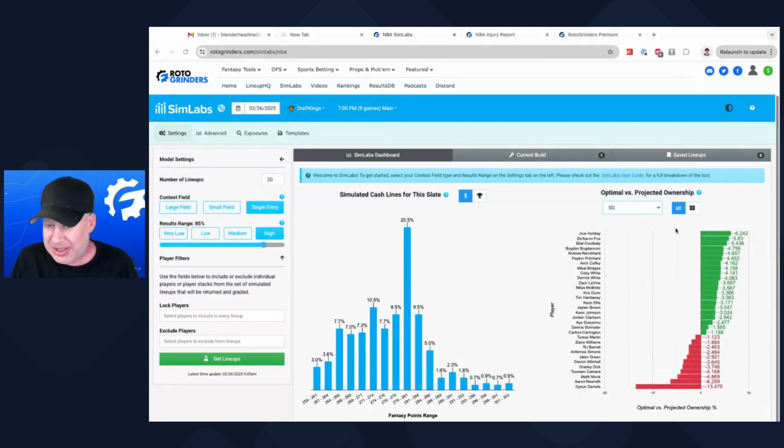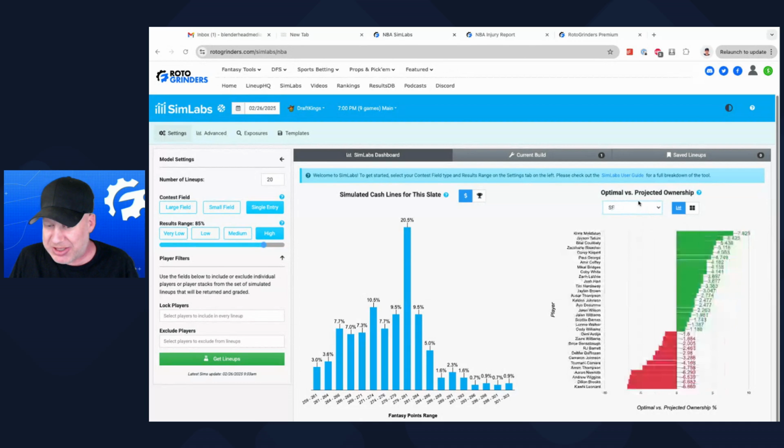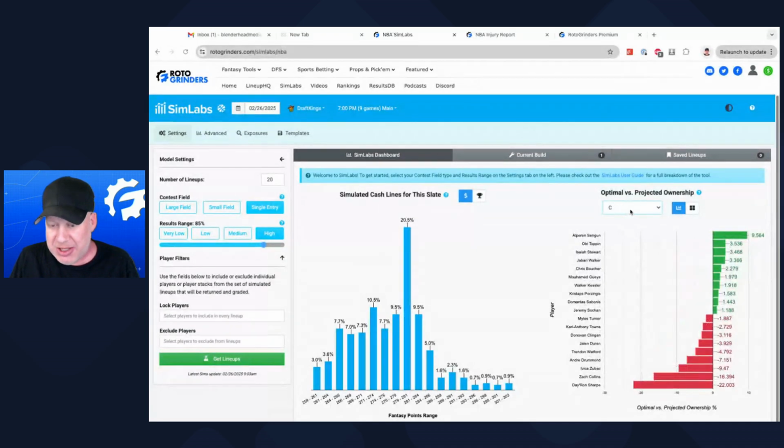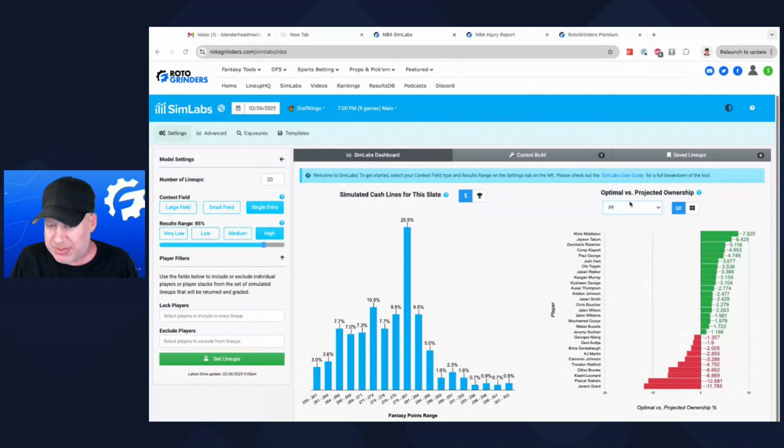And the guys that are underowned are, I guess, Drew Holiday. I mean, not by that much. Chris Middleton, Jason Tatum, Alperen Sengun, Chris Middleton, Tatum, Kispert. I mean, George, but this is the point. George is 4% underowned, but he's only going to be 1% owned. Percentage ownership wise, projected 1%, optimal 5%. It's not like you got to play Paul George.